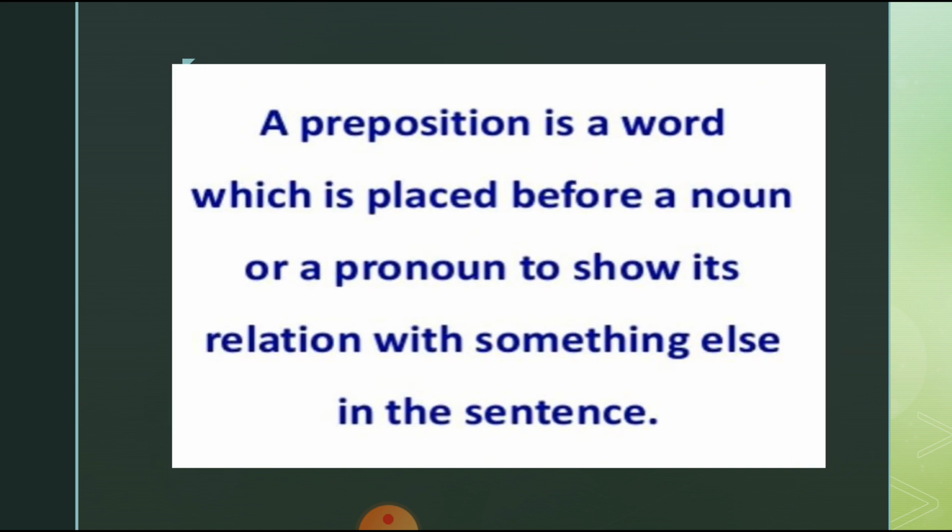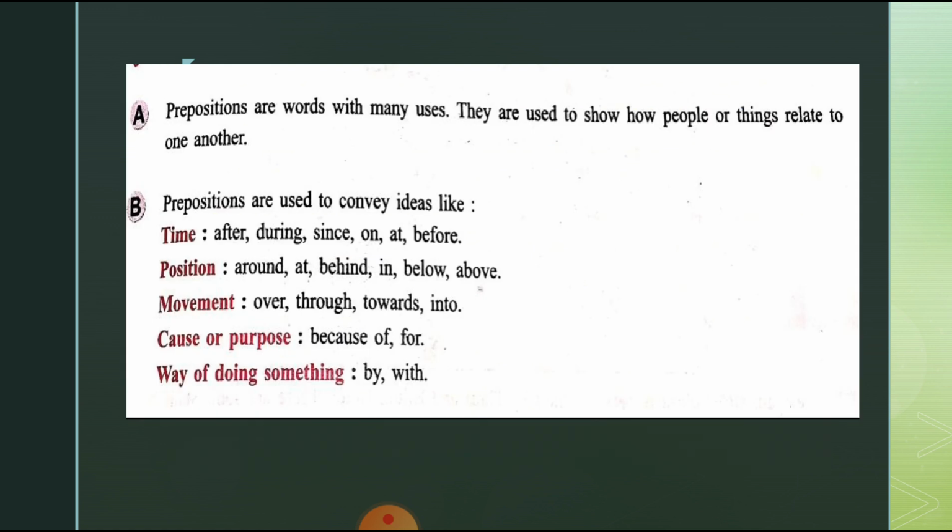A preposition is a word which is placed before a noun or a pronoun to show its relation with something else in the sentence. See, a preposition is a word and it is placed before a noun or a pronoun to show its relation with something else in the sentence. Prepositions are words with many uses. They are used to show how people or things relate to one another.